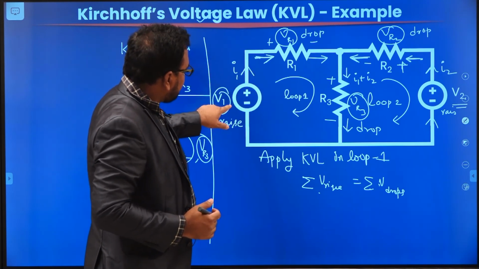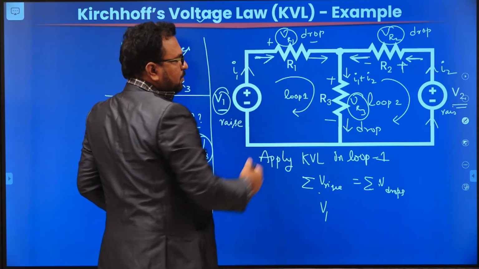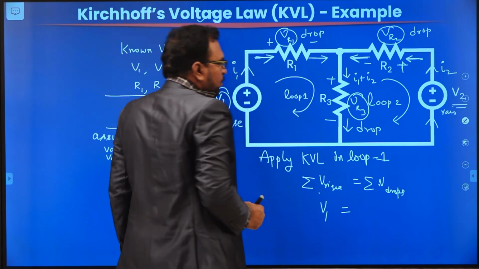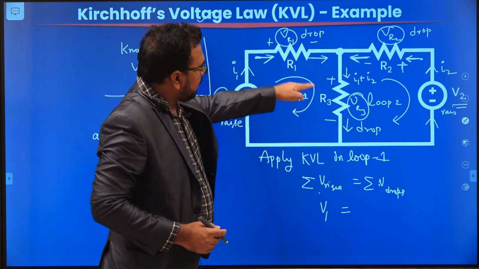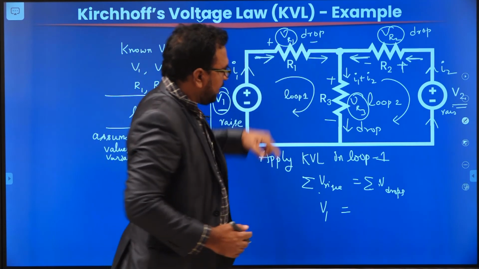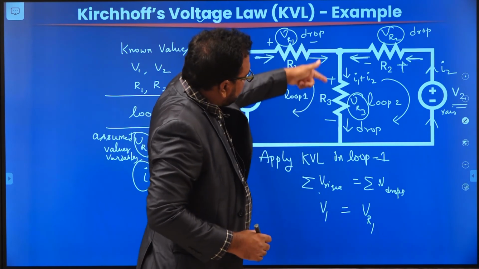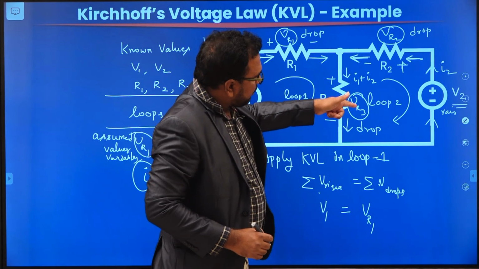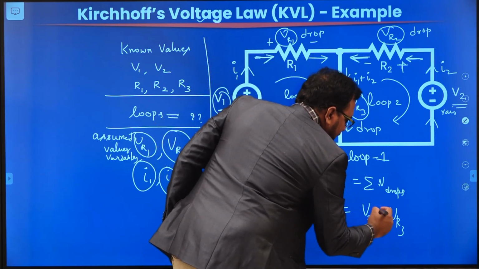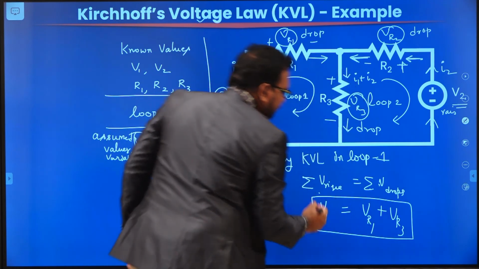There are three elements. V1 is rising, and there are no other rising voltages, so V1 is equal to the drops. The other two elements are R1 and R3. Across R1, VR1 is a drop. Across R3, VR3 is also a drop. Since it is a summation, we add them. So this is how we apply KVL in loop 1.